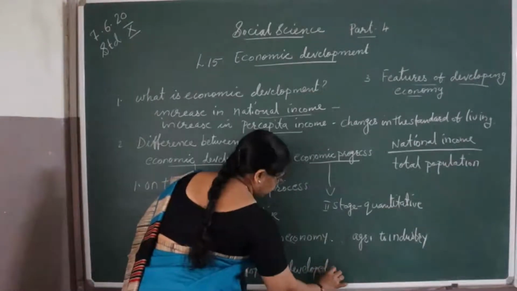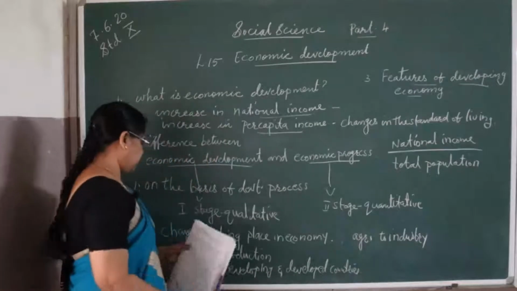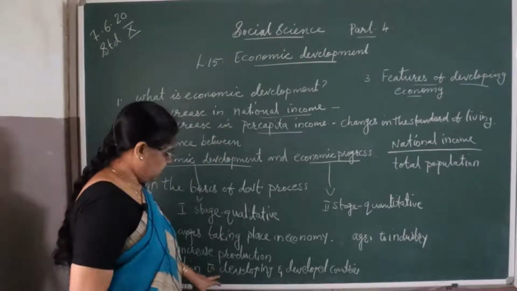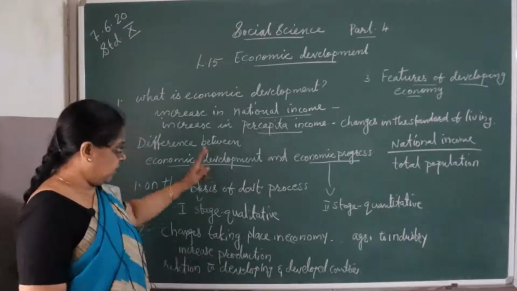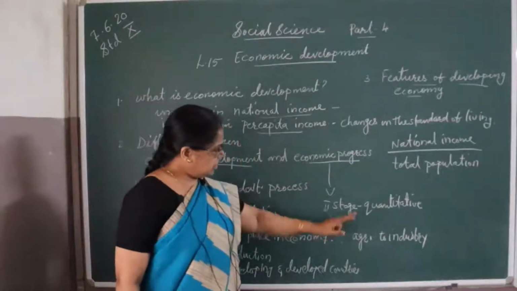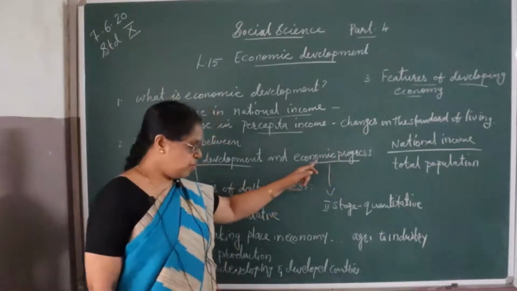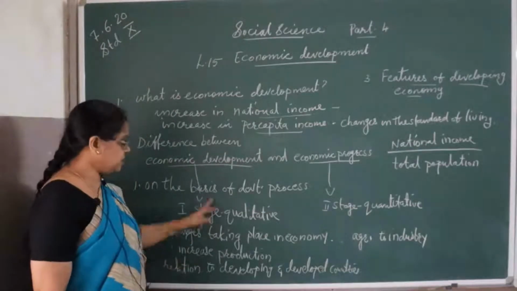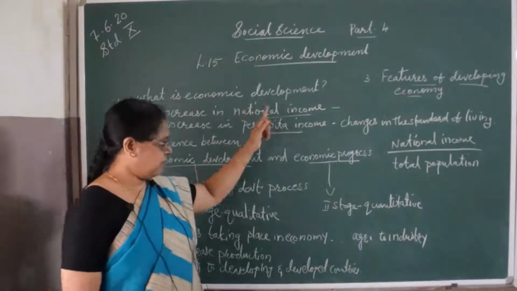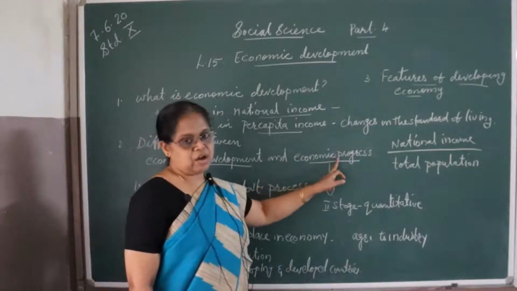Developing and developed countries. When national income increases in the developing countries, that is known as economic development. When the national income increases in the developed countries, that is known as economic progress. So when national income increases in the developing countries, that is economic development, and when it increases in the developed countries, that is economic progress.